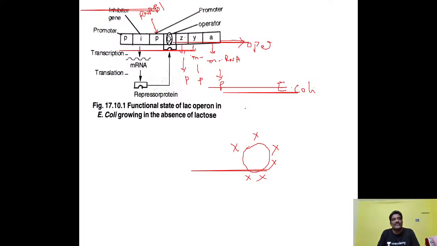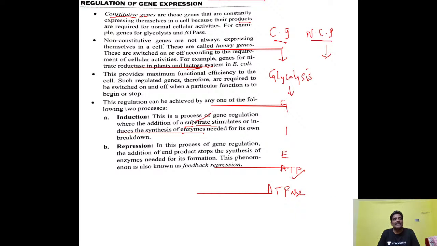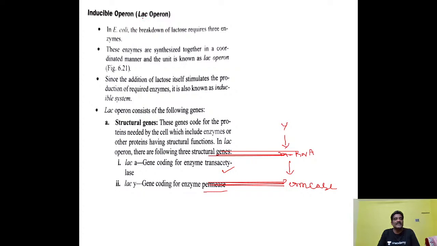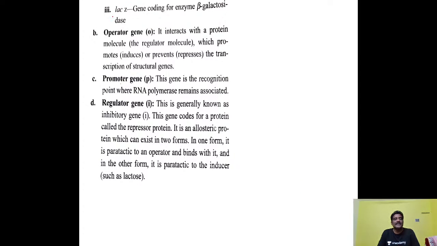So, thank you very much for listening here. In this lesson, you have studied what is regulation of genes, how genes will be expressed under different conditions. What are consecutive genes, non-consecutive genes, what is the meaning of the operon here, and who proposed this operon concept, Lac Operon. Lac means lactose. What are the components present in DNA? Structural genes, Lac A gene, Lac Y gene, and also Lac Z gene. The three genes are functional, having different functions here.